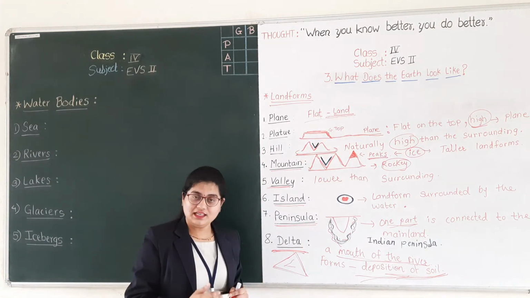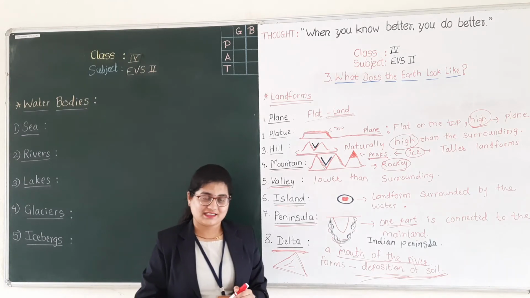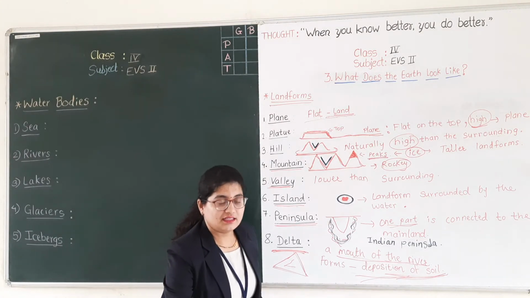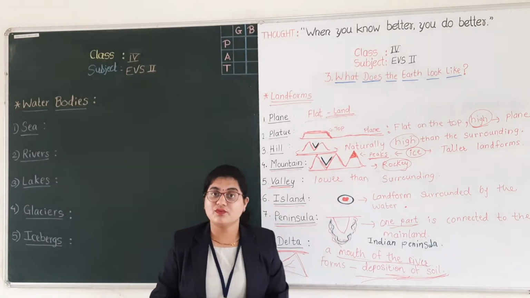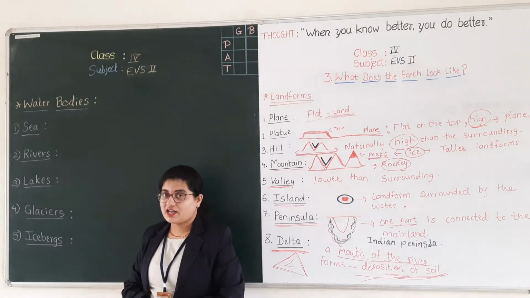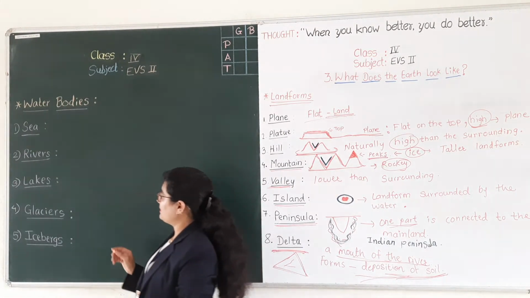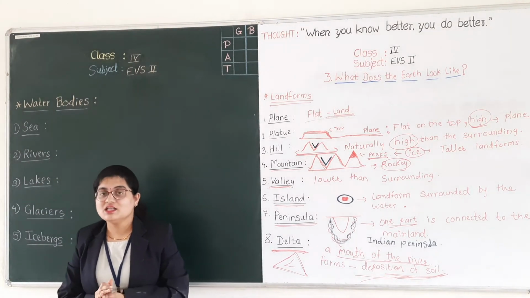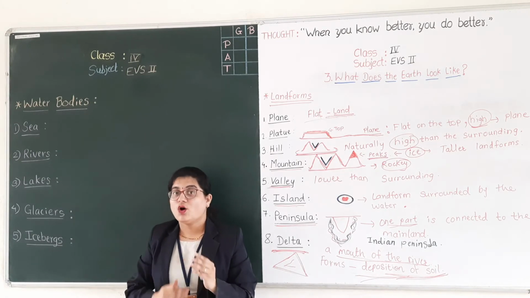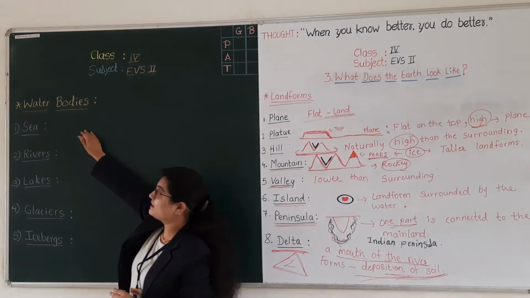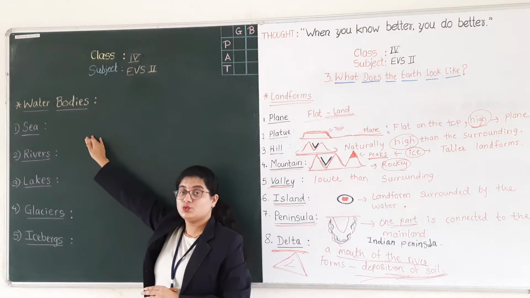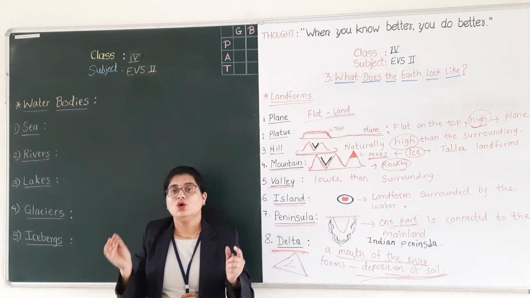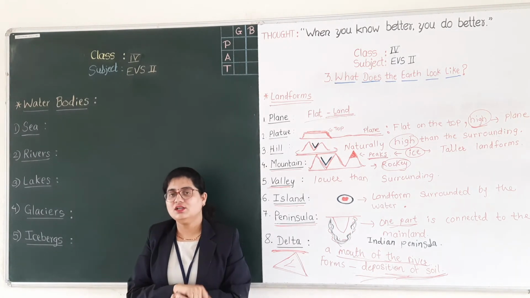Now shall we see some water bodies? Yes. These are some physical features of the earth. These landforms, and now we will see some water bodies. Are you ready? Good. See, here is seas. Seas, you know that these are smaller than the oceans. All seas are smaller than the ocean, and they meet the oceans. Okay, the seas meet the oceans, and they are smaller than the ocean.